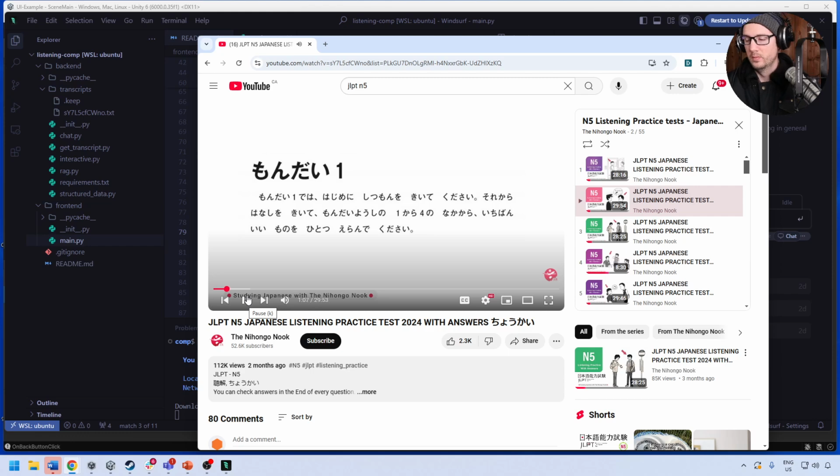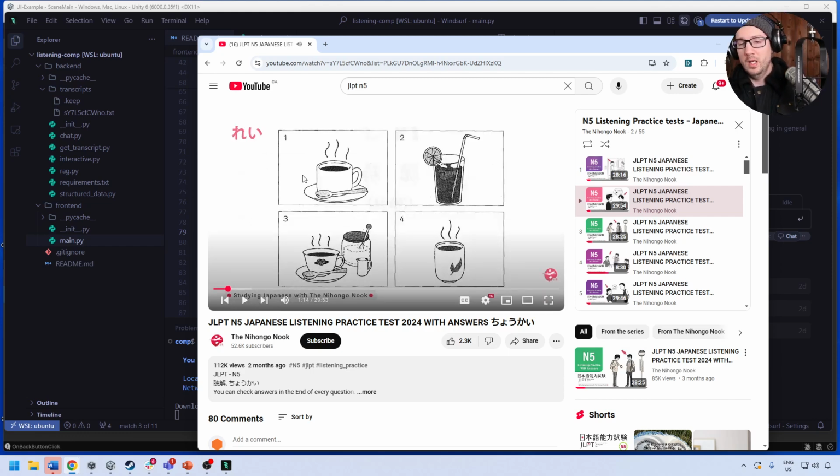では、練習しましょう。So now we're at our first question, right? There's clearly stuff in the beginning that is junk that we want to pull out that we don't need, but it does tell us what the setup is. And so now we're on to this part where we have these 4 options. It's always going to do the same pattern. It's going to introduce something, have a conversation, and then ask what the correct answer is.